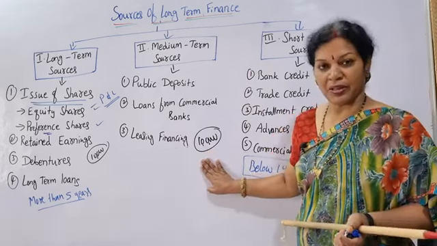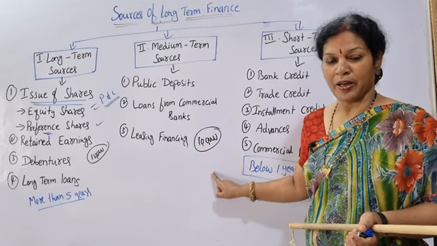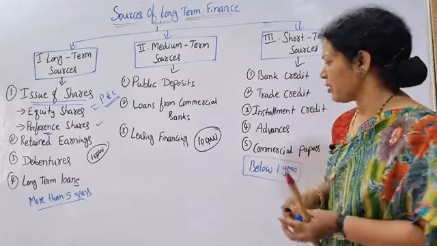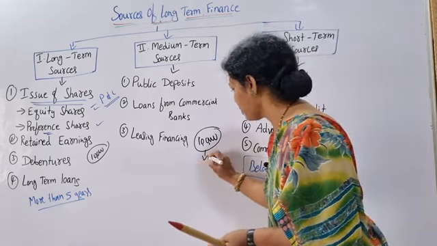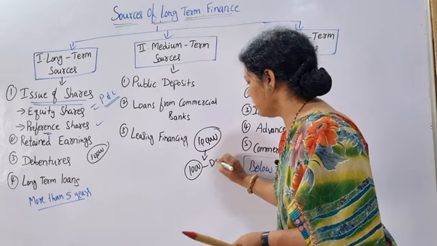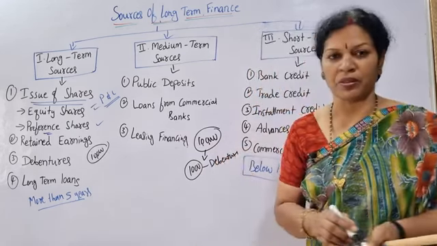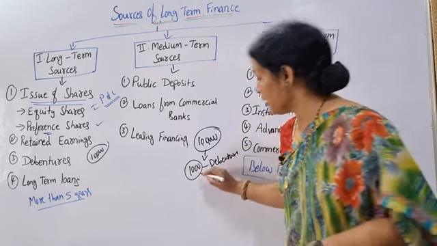Suppose a company has issued 1 lakh debentures. Out of this, I have purchased say 1,000 debentures. My investment is 1,000 in debentures. On this I am going to get interest.